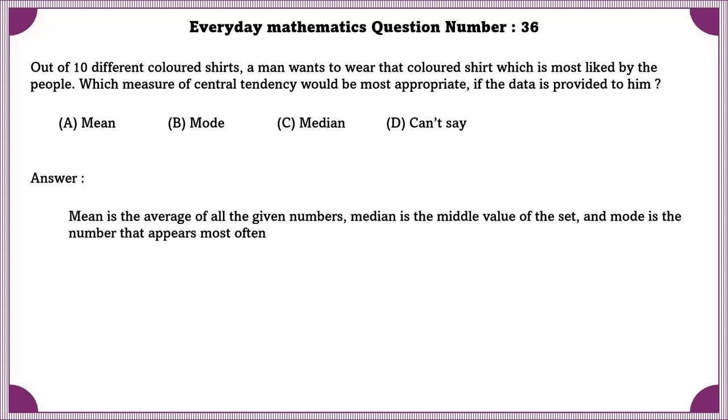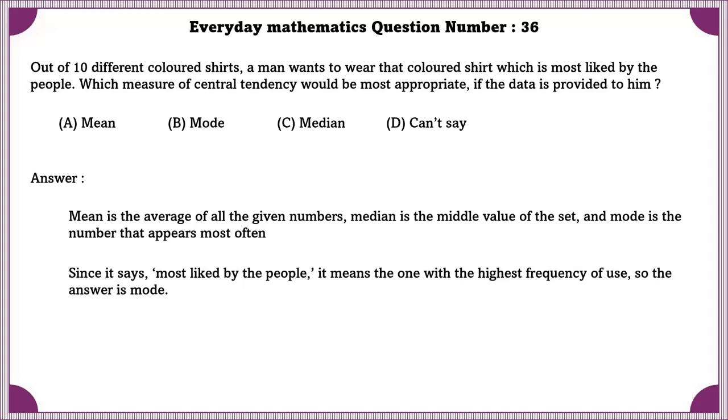Mean is the average of all the given numbers. Median is the middle value of the set. Mode is the number that appears most often. Since it says most liked by the people, it means one with the highest frequency of use. So the answer is mode.